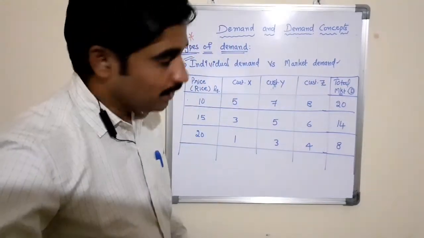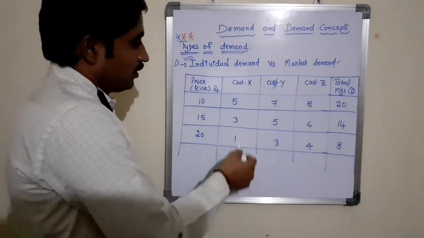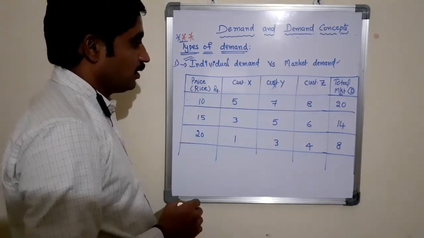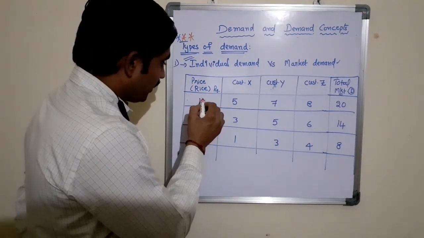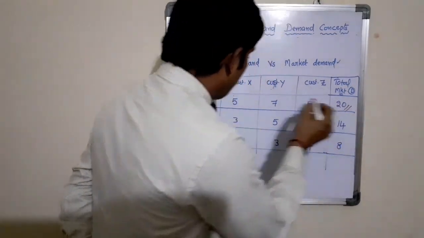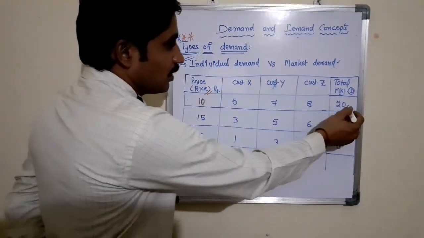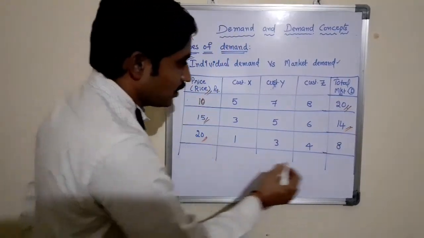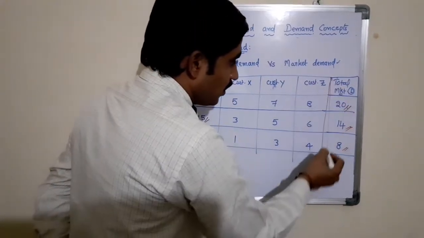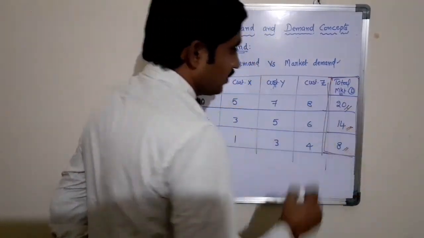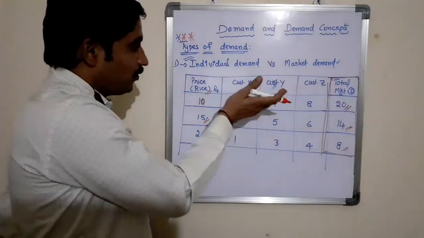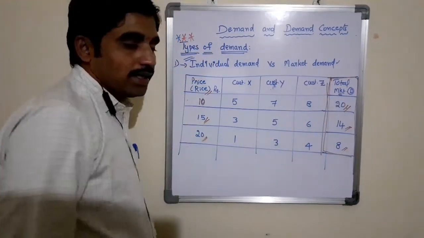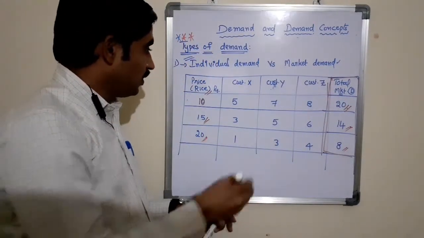See, the previous individual demand, the demand from each customer with respect to prices, is said to be the individual demand. Now we need to see that at price 10 rupees, the market demand for the rice is 20 bags. At price 15 rupees, 14 bags. At price 20 rupees, 8 bags. This is called market demand. If you see the individual demand, aggregated, it is called the total market demand for the rice